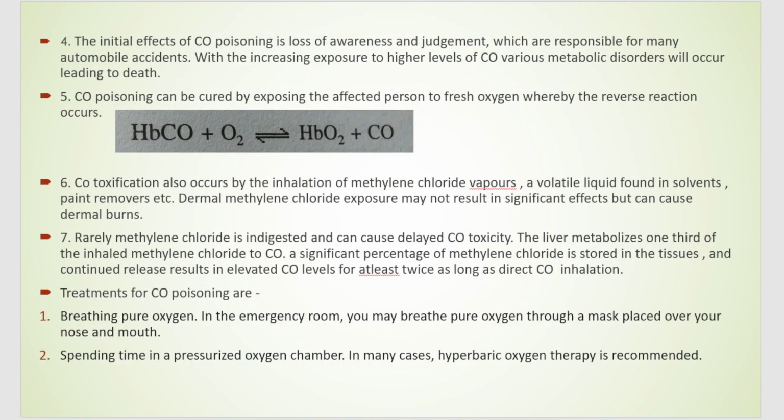So what happens to a person who has CO poisoning is, initially, there is loss of awareness and judgment. Because of this, the person cannot think straight, and that can lead to various automobile accidents, that is road accidents. And with increased carbon monoxide exposure, it can lead to death, because the person will not be able to breathe. There will be unavailability of oxygen to breathe.